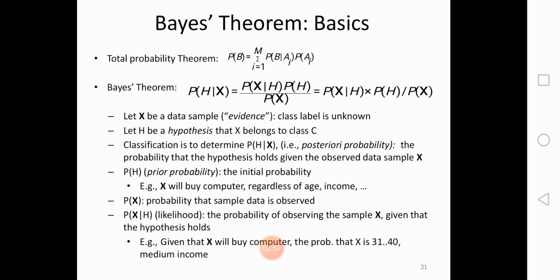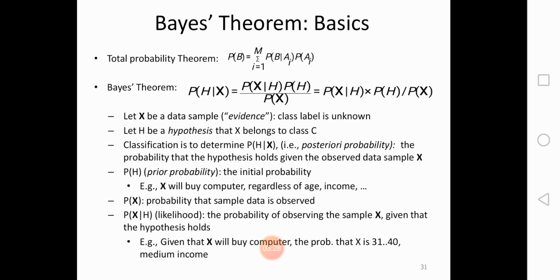First, the total probability theorem: P(B) equals the summation for i equals 1 to M of P(B|Ai) P(Ai). According to Bayes theorem, P(H|X) equals P(X|H) P(H) divided by P(X), which equals P(X|H) times P(H) over P(X). With this formula we predict the information.